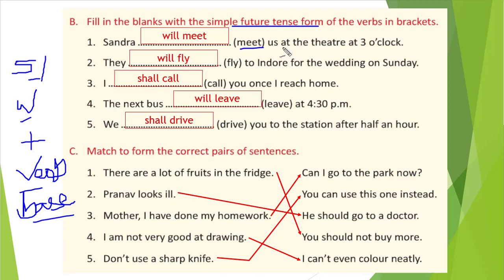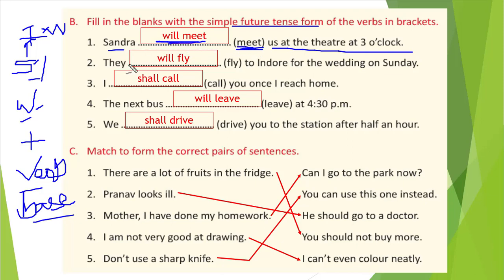Sandra meet us at the theater at 3 o'clock, right? So meet. Sandra is a he, she, it. So we will write a will. We will use shall whenever I or we is there. Apart from that, we will use will. Correct? So for Sandra, it will be will, and verb in a base form. Meet, base form is meet only.